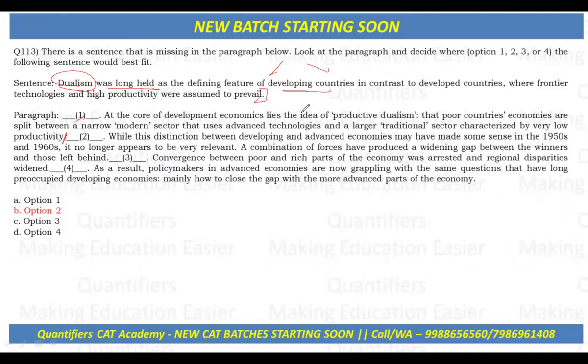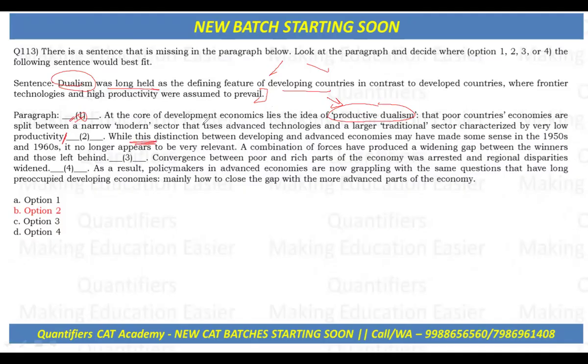Now, the missing sentence cannot fit here, because dualism is being introduced for the first time. This sentence introduces the concept of dualism. So we would put the missing sentence before this, because the reader does not yet know what dualism means. So blank one definitely does not fit in here.